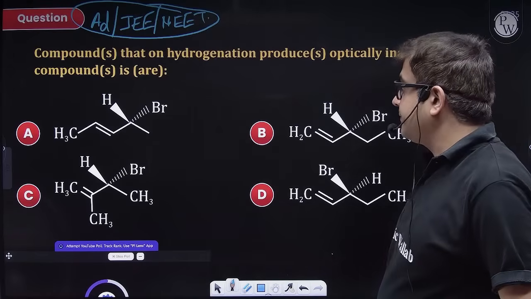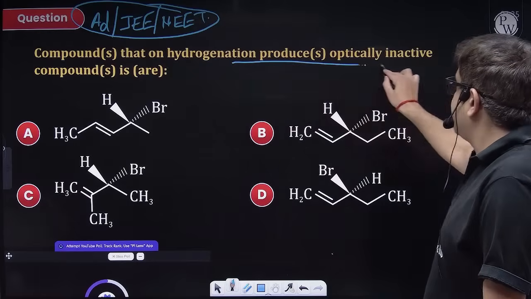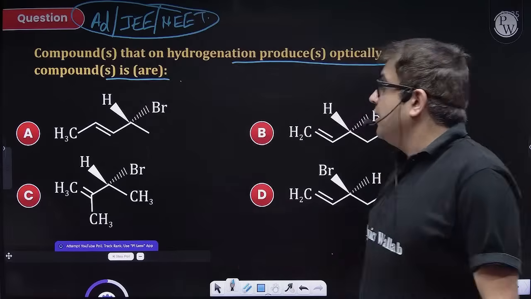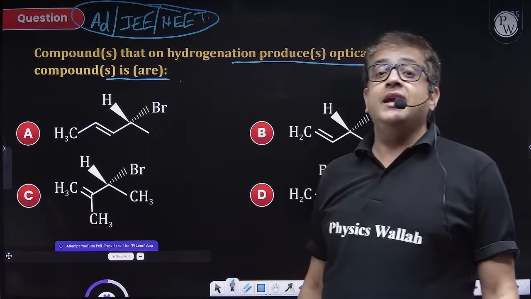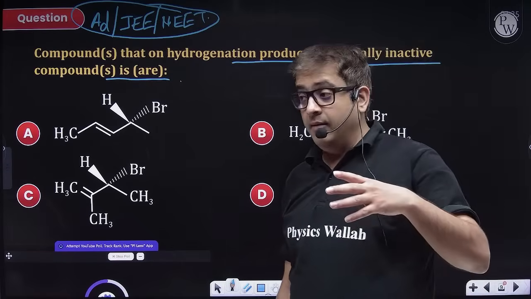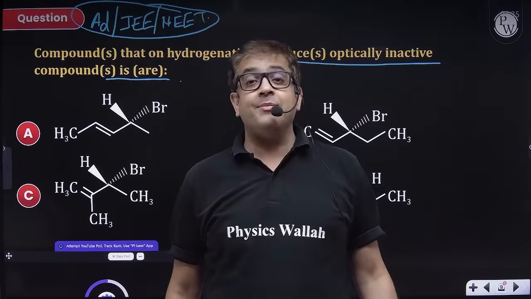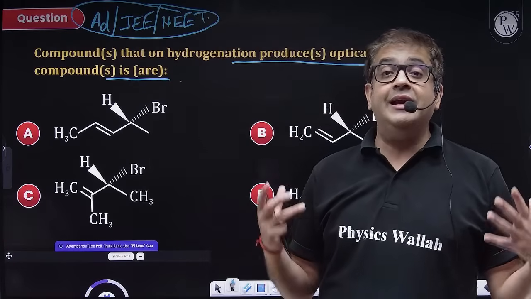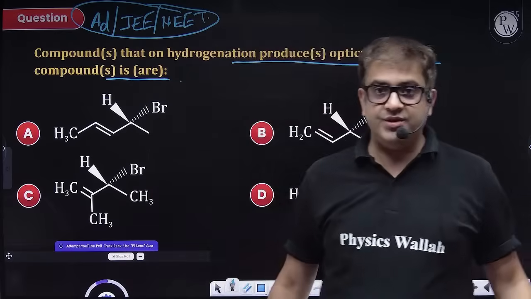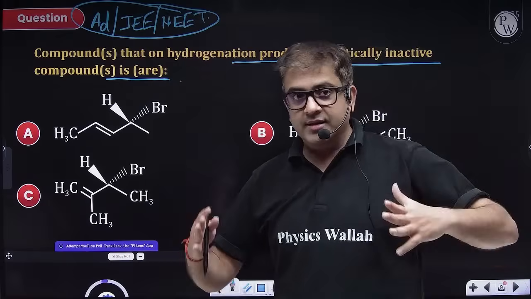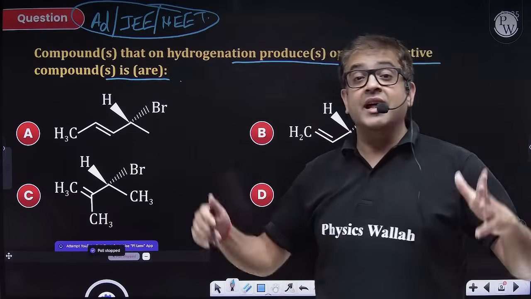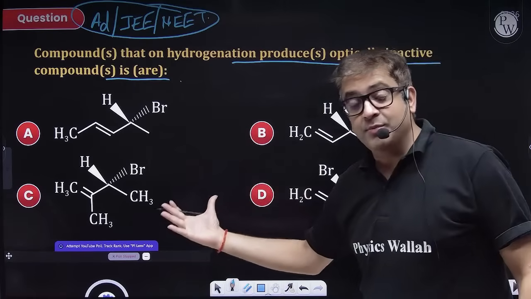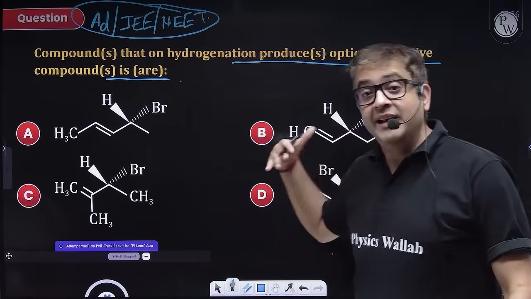Compounds on hydrogenation produce optically inactive compound. So this is a classic case of reaction: unsaturated hydrocarbon, alkene and alkyne, on reaction with hydrogen in presence of nickel, platinum, palladium undergo hydrogenation, and alkene becomes an alkane. So this is logic that you remember from your class 11th. Now apply spice of GOC in it. So now you are supposed to give me who will become optically inactive.